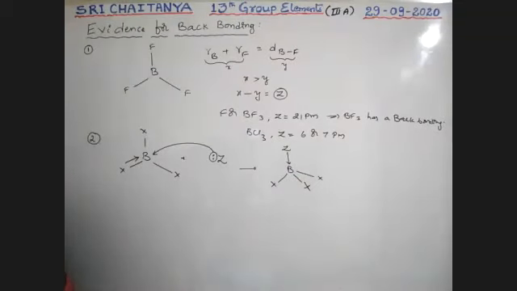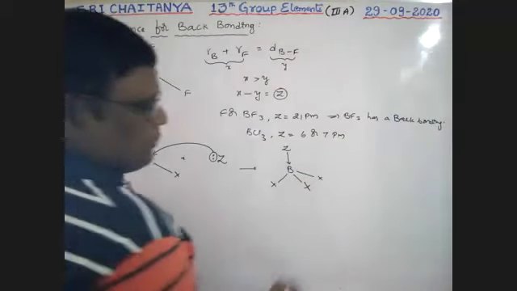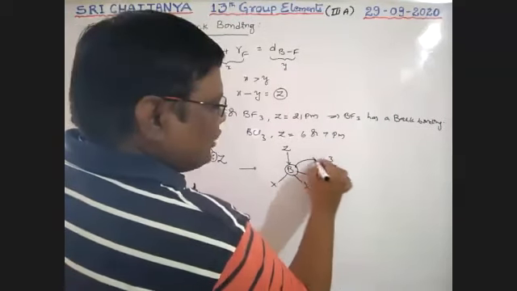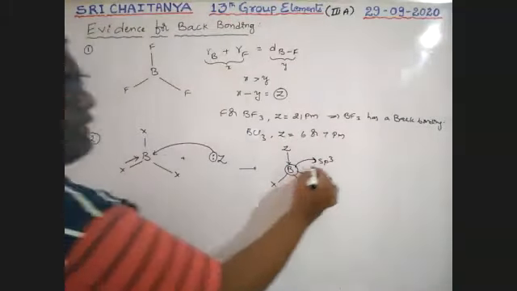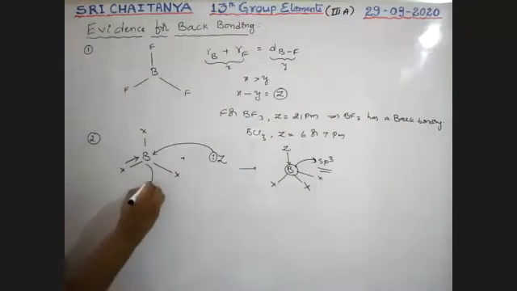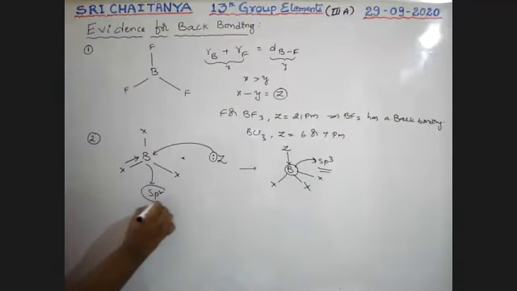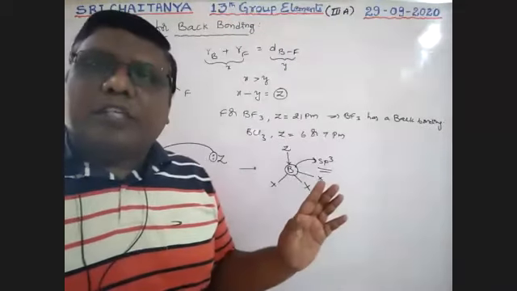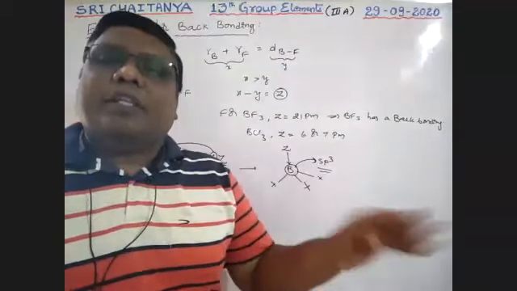Guys, please observe. Here the boron is sp3 hybridized. Here the boron is sp2 hybridized. That means the sp2 hybridized compound is converted into sp3 hybridization. That means the hybridization is readjusted.